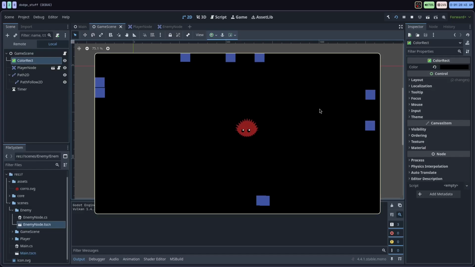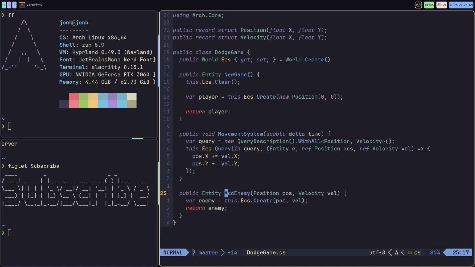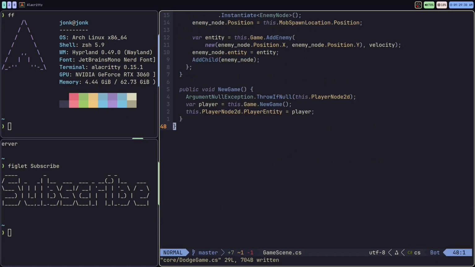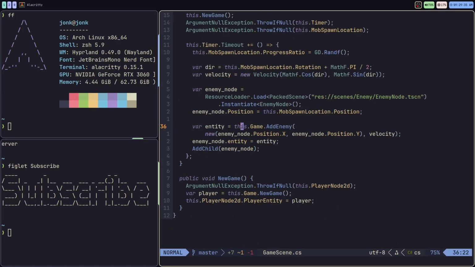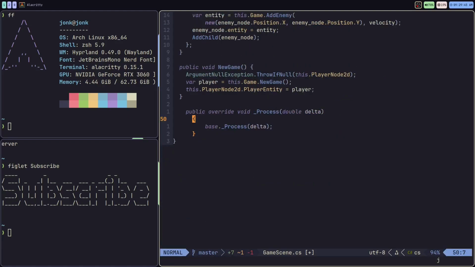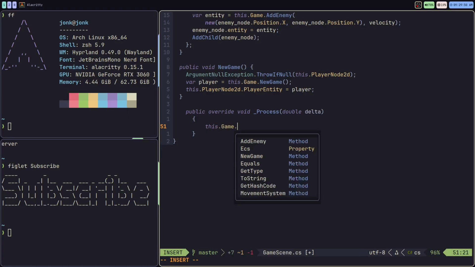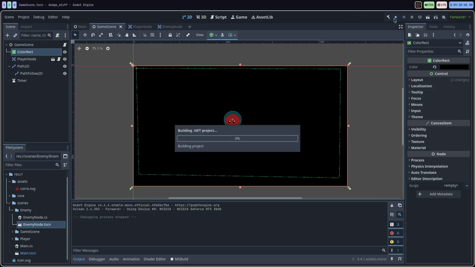Okay. Oh yeah, that's right. I actually did not set that correctly. So we're actually not calling the ECS system's update. I forgot to add that in. So if I go over here, we're not actually calling the movement system yet. So we're going to add that in. We can do that right from our game scene itself. We're going to override another method here called process, and this is where we're going to be getting the delta for the time between frames. So we're going to be calling this .game.movement system, and I'll give it the delta. And let's see what happens now.